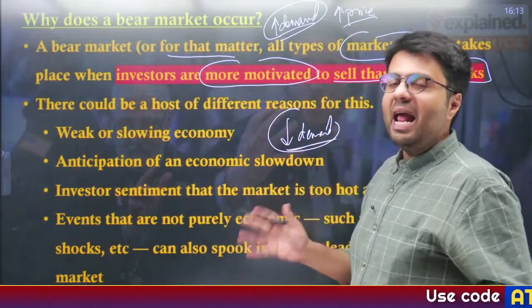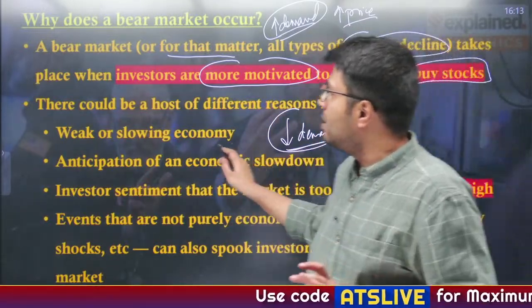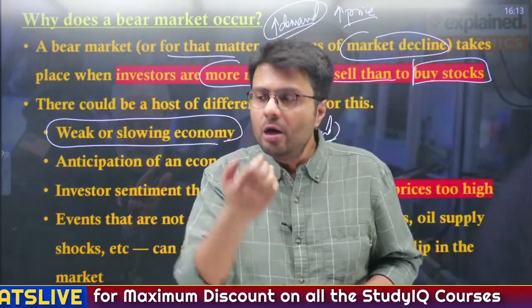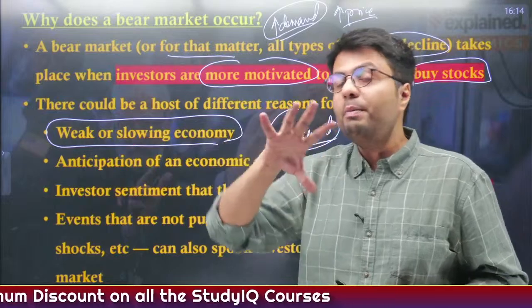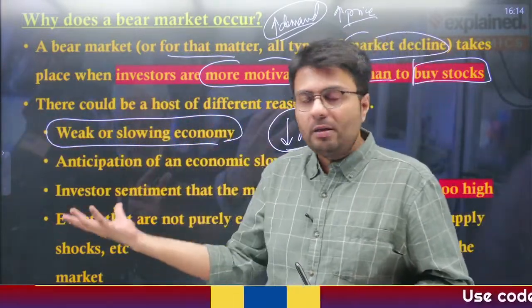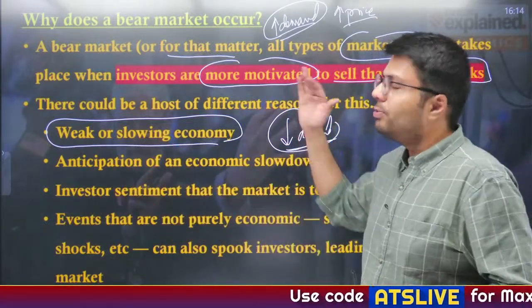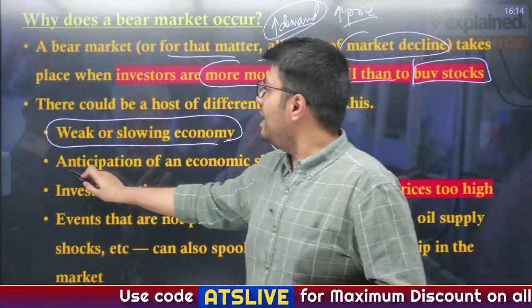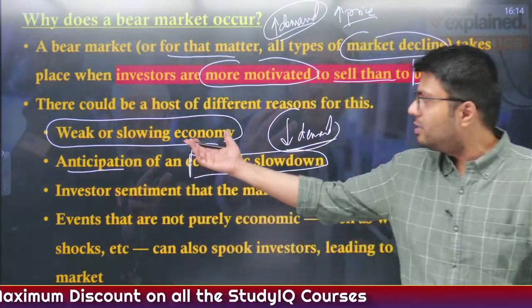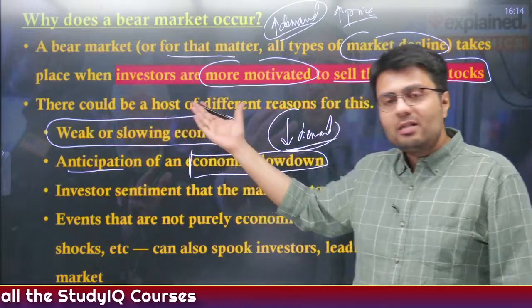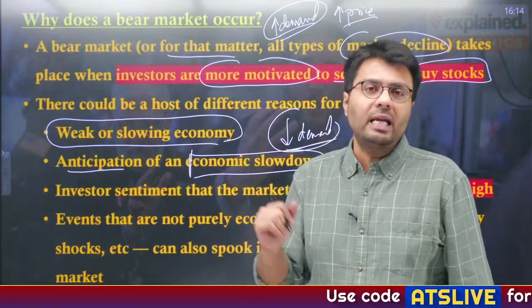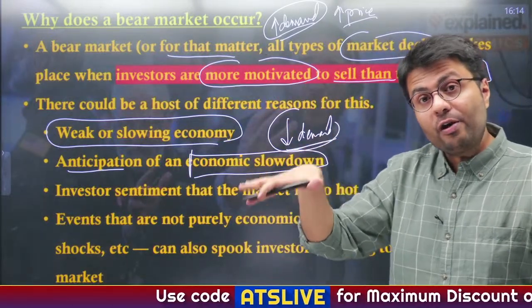Now there are n number of reasons that can lead to a bear market. First is weakening or slowing down of the economy. Whenever the economy starts to slow down, in coming months the companies which might be performing better right now might start performing worse. In that case, who would want to invest in the market? They start selling their stocks, and that is why it leads to falling of the stocks. Similarly, when market participants anticipate that an economic slowdown is on the horizon, that is, the economy is slowing down and is going to slow down further, this also accentuates or exacerbates the selling sentiments in the market, thereby pushing it further down.